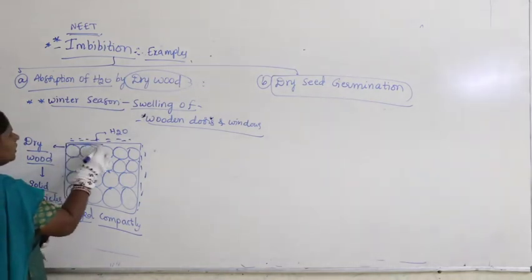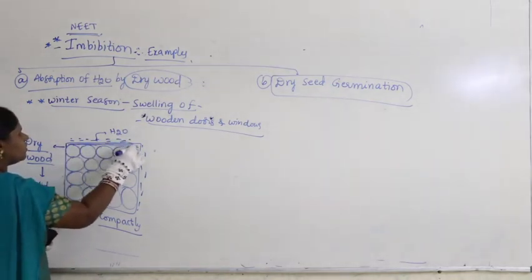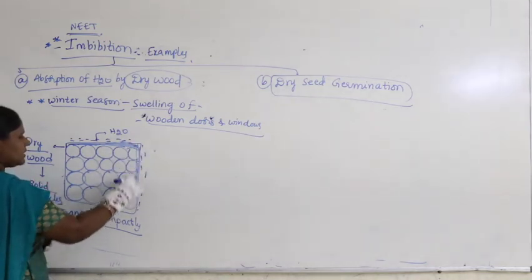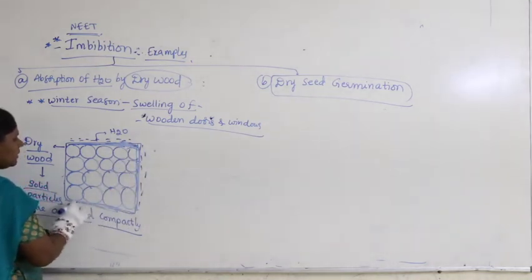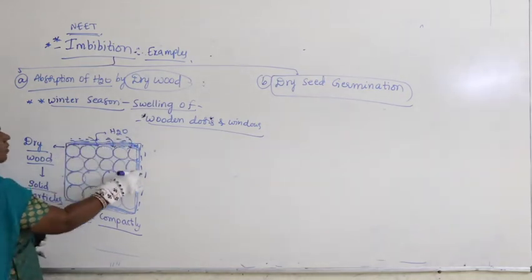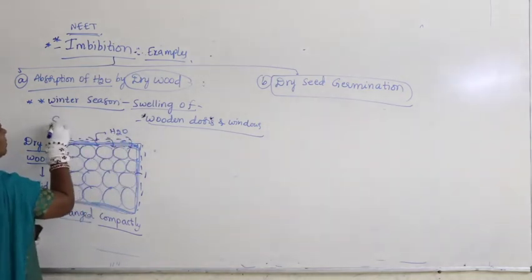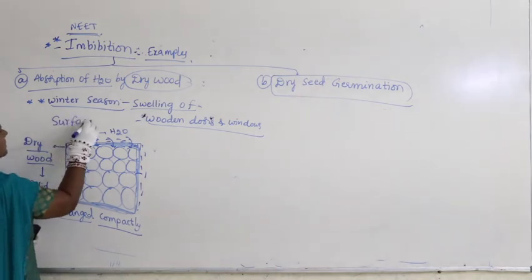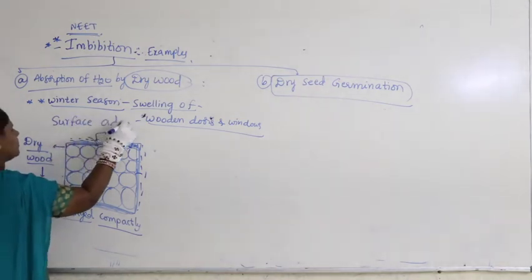Now you can see water is absorbed only on the surface. Water is absorbed and penetrated only on the surface. So this is called surface adsorption.